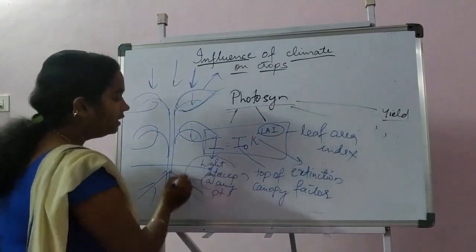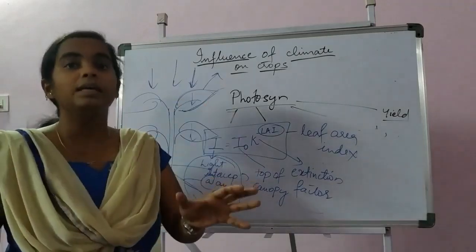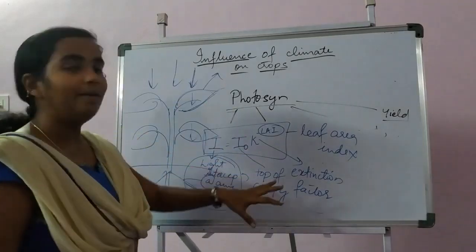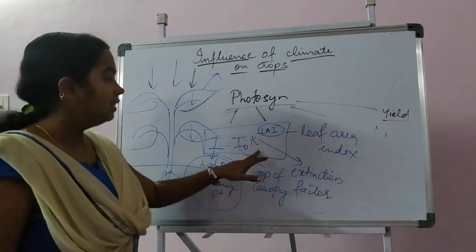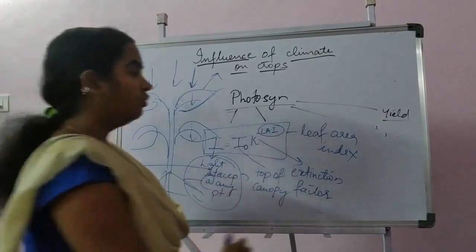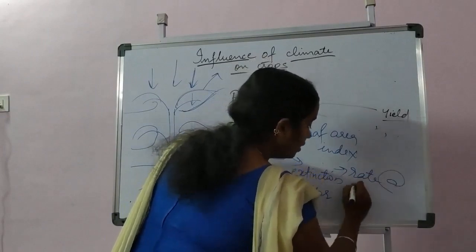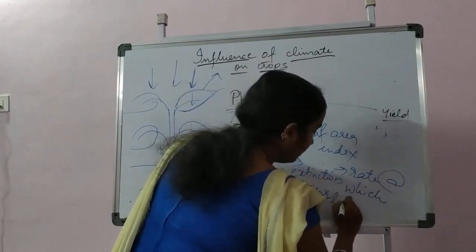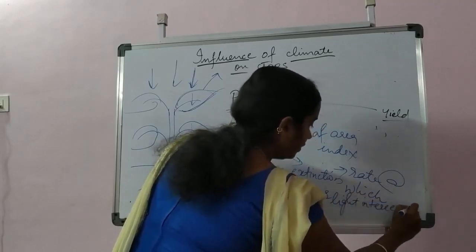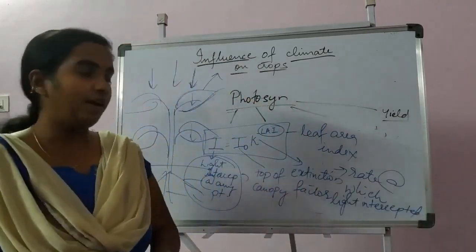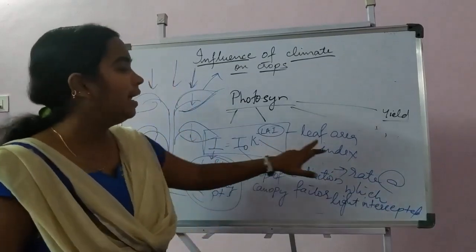So to calculate the light interception at any point in the canopy of the plant, we can use this formula, where I0 is the light intercepted at the top of the canopy. K is the extinction factor, which is the rate at which light is intercepted, and LAI is leaf